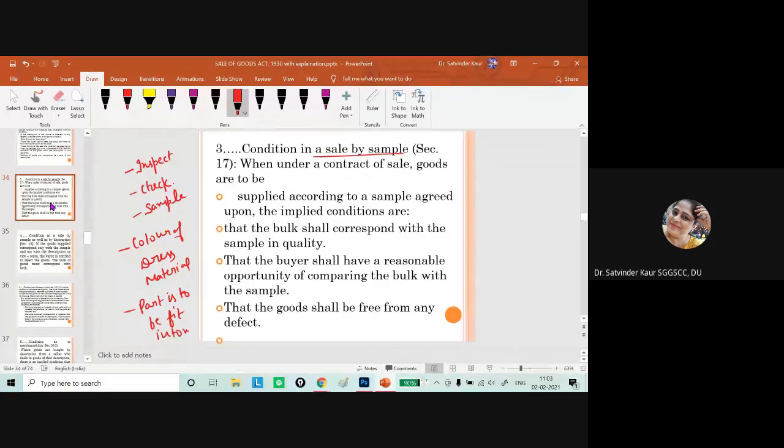So what is the reasonable time period? Even the acceptance of these goods will not make the buyer lose the right, even if he has accepted the goods or kept the goods, which means the contract of sale has been performed. In case of sale by sample, the buyer should have the reasonable opportunity of comparing the bulk with the sample. Otherwise, the condition as to sale by sample is deviated and not fulfilled, and the buyer has the right to set aside the contract.